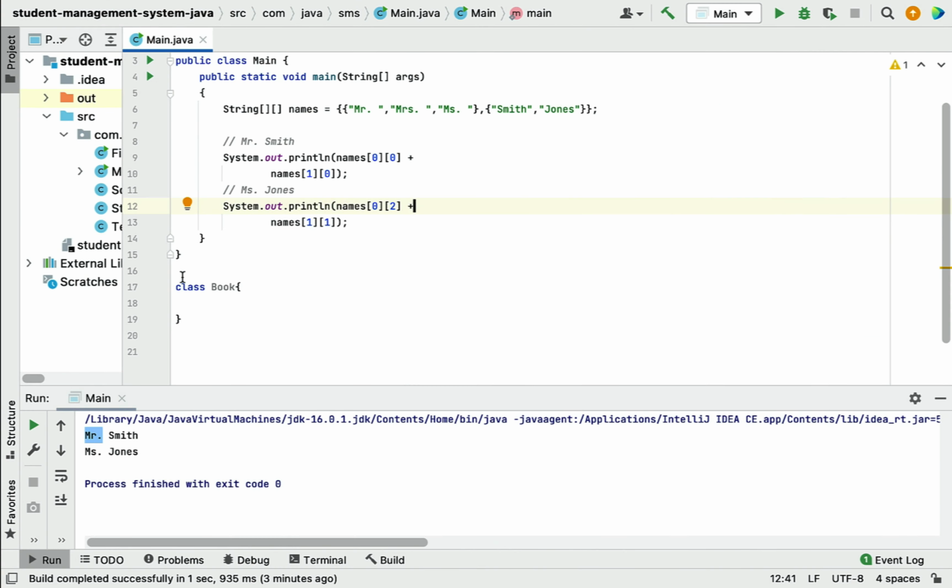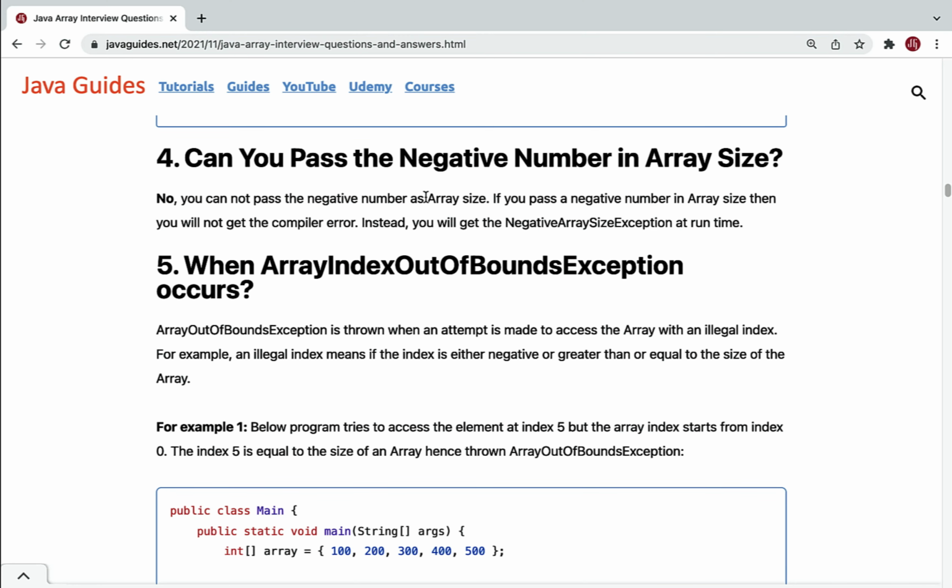Let me go to IntelliJ IDEA over here, and look at here, this is an example for a 2-dimensional array. Okay, so if you look closely, this is the first array within curly braces. So this is the first array, and within this array we can see 1-dimensional arrays. Okay, so an array of 1-dimensional arrays. And if you want to access elements from the array, you can see this is the syntax. So just remember, a multi-dimensional array is nothing but an array of arrays, like a 2-dimensional array and 3-dimensional array. So these are the examples for multi-dimensional arrays. Well, let's take a look into the next question.